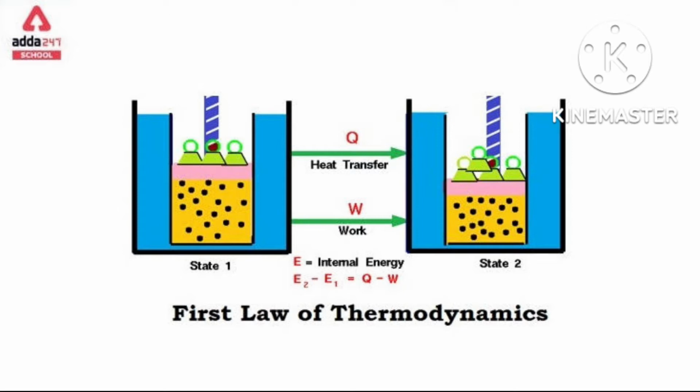That's why minus W. Both are correct: delta U is equal to Q plus W as well as Q minus W. Q plus W means you are talking about compression, and Q minus W means you are talking about expansion. Keep this in mind.